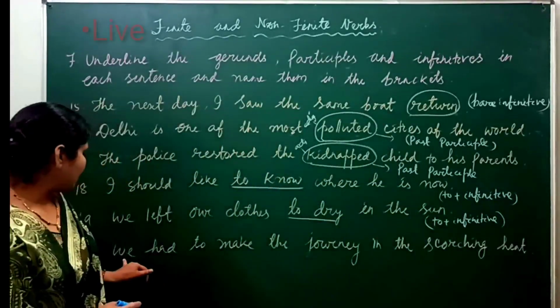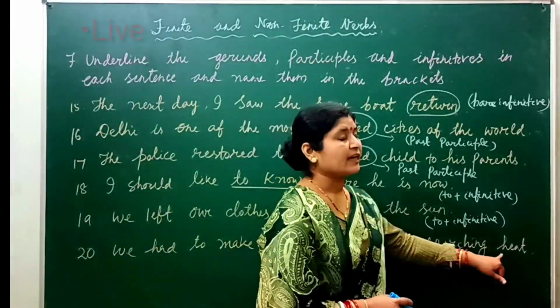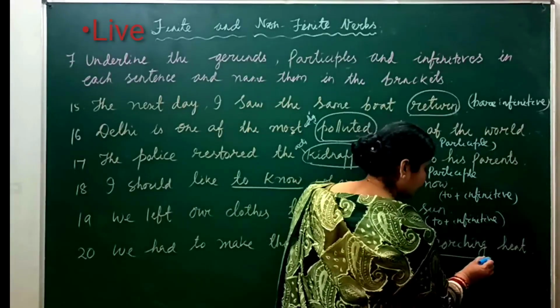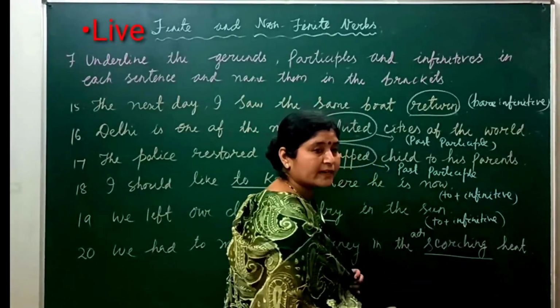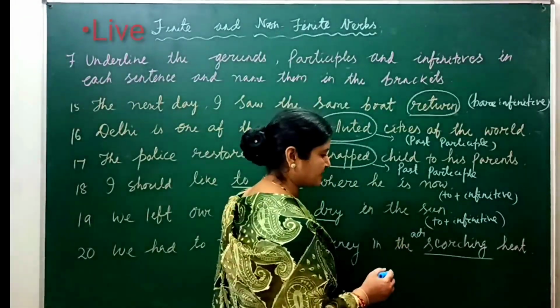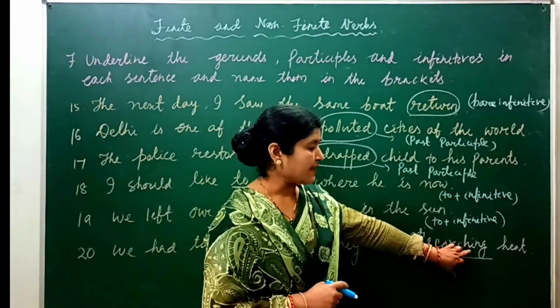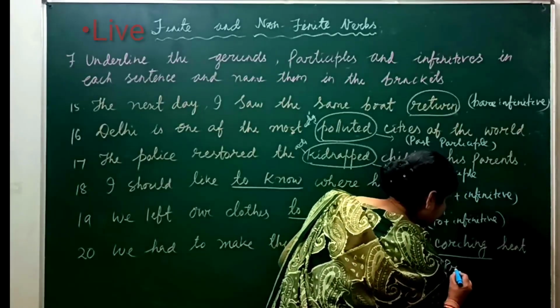Okay, next one. We had to make the journey in the scorching heat. Scorching heat. So scorching is used as the adjective in this sentence. So it is a participle. And what kind of participle? It has the ing form. So it is known as the present participle.